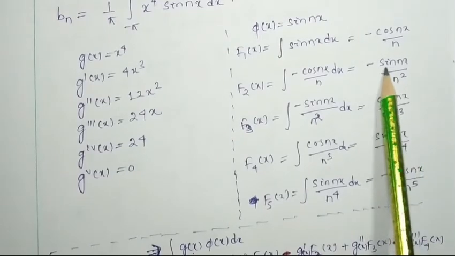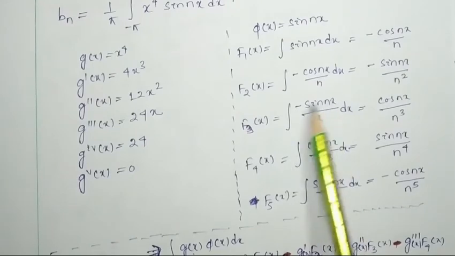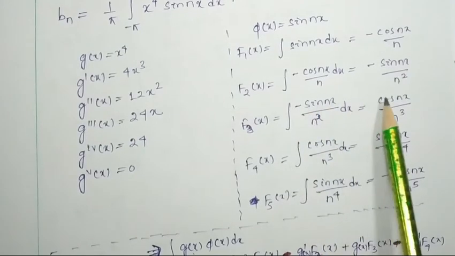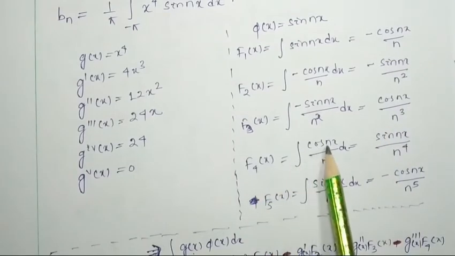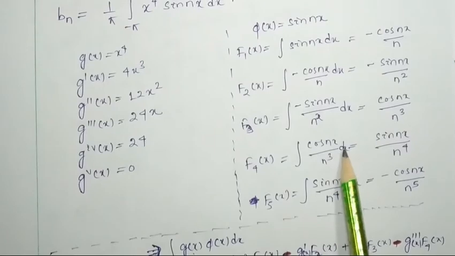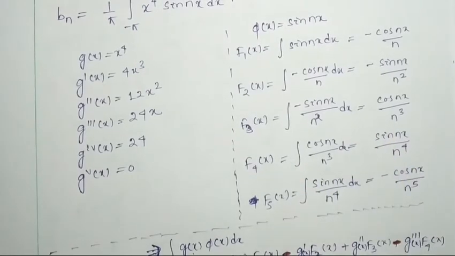See here, the integration of sin nx gives minus, and the integration of minus sin nx gives plus, so it will be cos nx by n cube. Next, f4(x), the integration of cos nx by n cube, will be sin nx by n to the power 4. Then f5(x), the integration of this one, will be minus cos nx by n to the power 5.